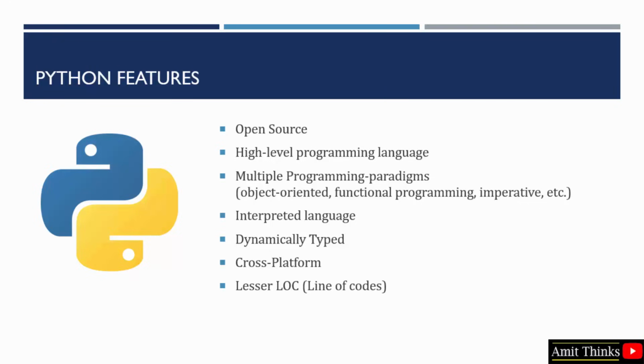Okay, so Python is a multiple programming paradigm. Now, what is a programming paradigm? It is a way to classify programming languages based on their features. Python includes more than one programming paradigm. That is, it is object-oriented. Okay, it includes your classes and object concepts. It also has functional programming, as well as it is imperative. Imperative in the sense of grouping instructions into procedures.